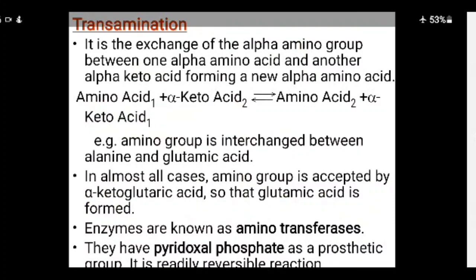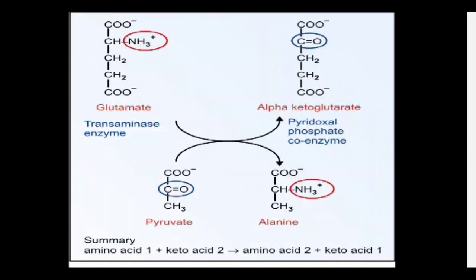Pyridoxal phosphate is the prosthetic group, and it is a readily reversible reaction. Here you can see glutamate and alpha ketoglutarate. Here you can see glutamate and pyruvate, and they form alpha ketoglutarate and alanine.